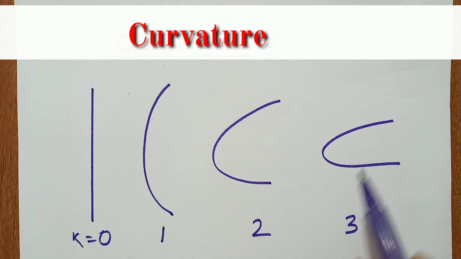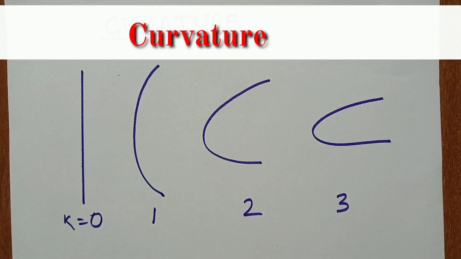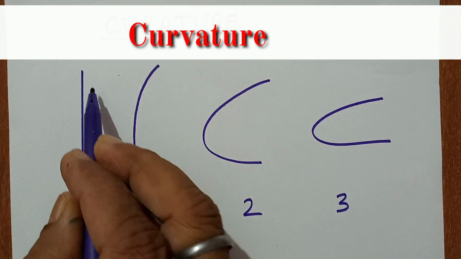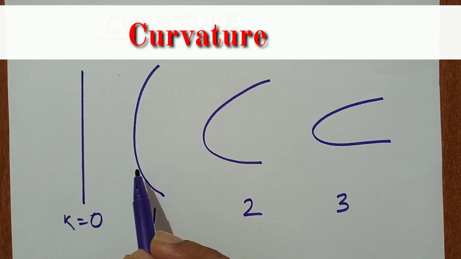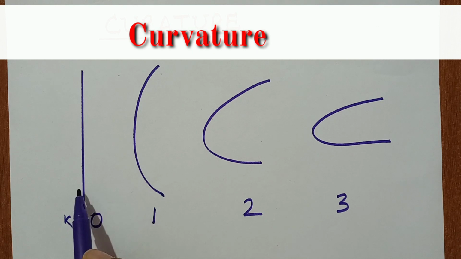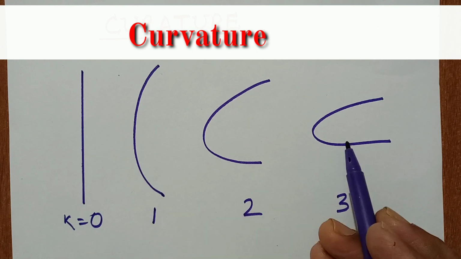Mathematically, we say that the curvature of these curves is greater than the corresponding ones. Again suppose this is a straight line, so its curvature is 0. This is sharply bent in comparison to this, and this is also bent more than this and more than this.